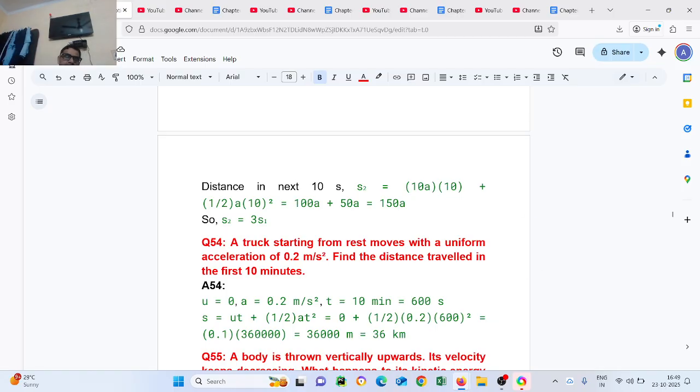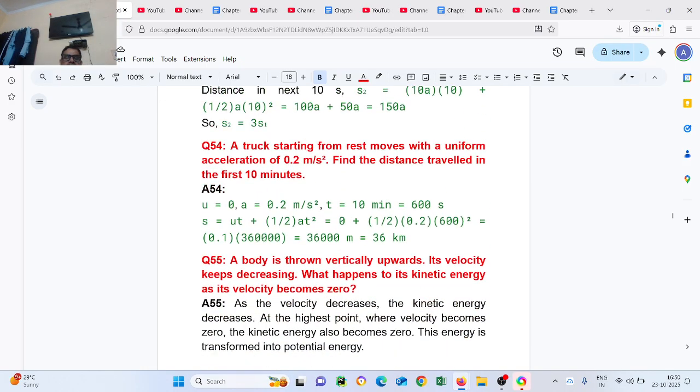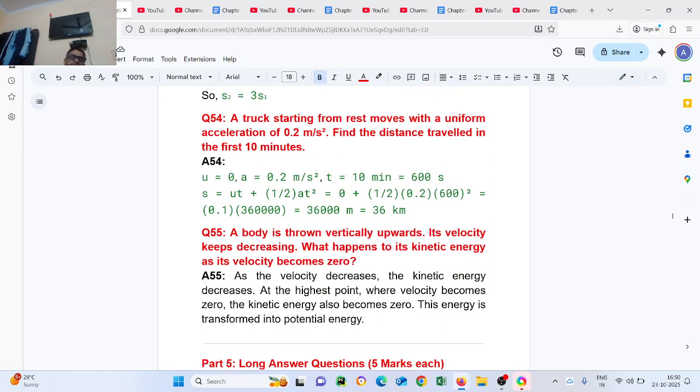u equal to 0, a equal to 0.2 meter per second squared, t equal to 10 minutes, 10 minutes equal to 600 seconds. s equal to ut plus half at square. Put the value: 0 plus 1 upon 2 into 0.2 into 600 square, 0.1 multiplied by 360,000 is equal to 36,000 meter, 36 kilometer.